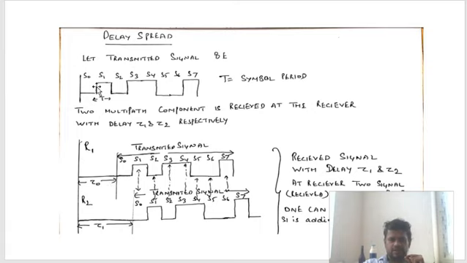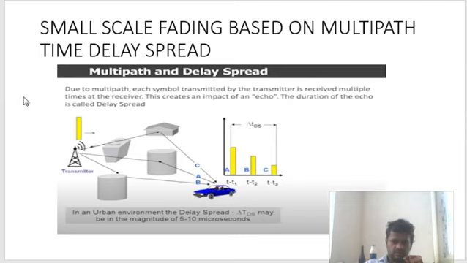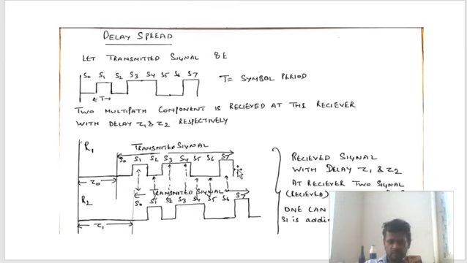Now you see, I have simply replicated this transmitted signal here and added the delay. Similarly here, remember, this is a received signal. Again, the same component with a delay. Now what will the receiver do? See here, when the signals arrive, the receiver will add 1, 2, 3. In our case, there are only two components. So after adding, what will happen?